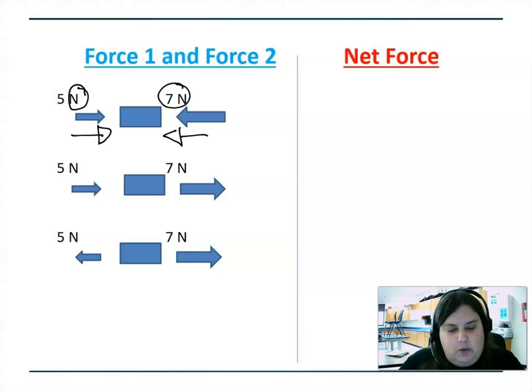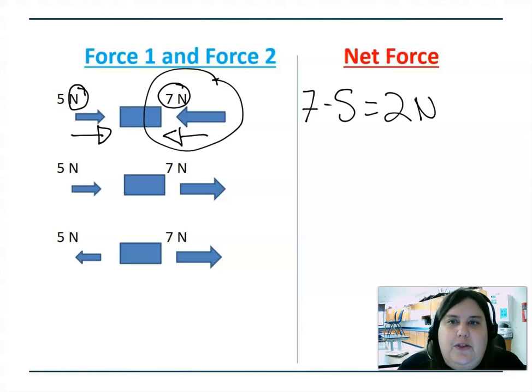And so I'm just going to subtract these, so I get 7 minus 5 equals 2. So I have a net force of 2, but I'm going to go in the direction where the greater force is, and because 7 is the greater force, my net force is going to be 2 newtons to the left.